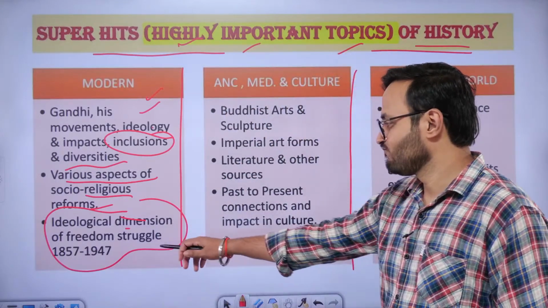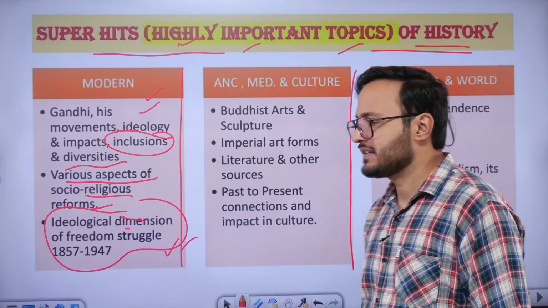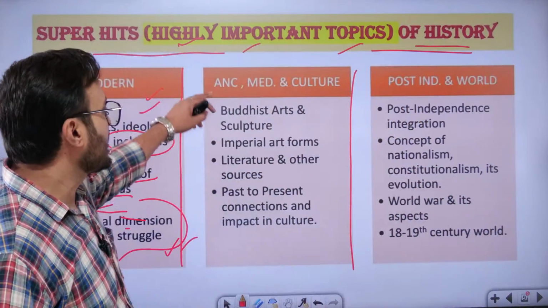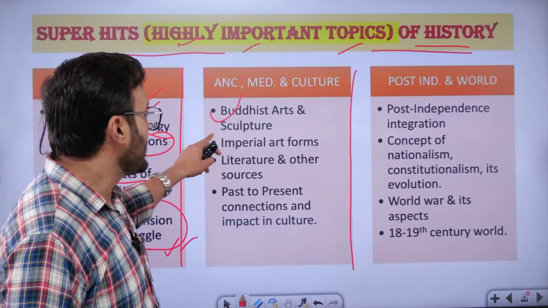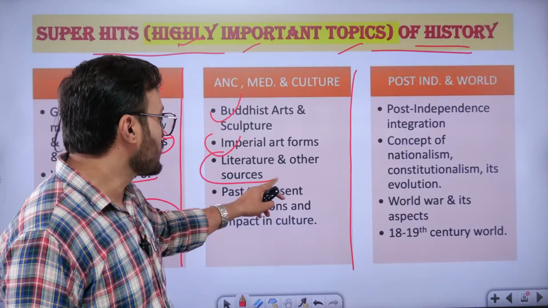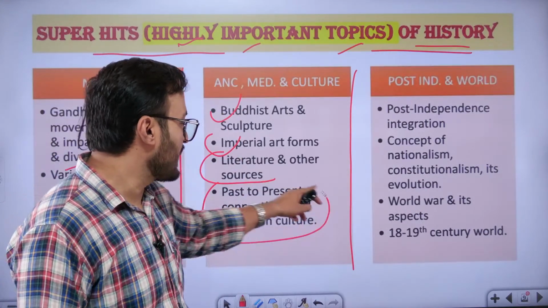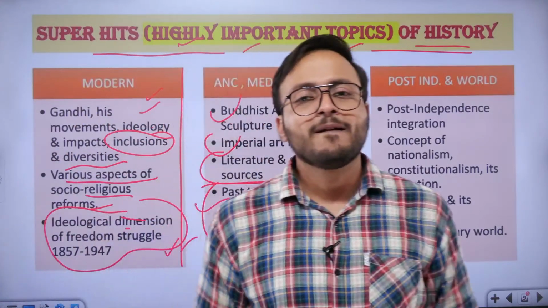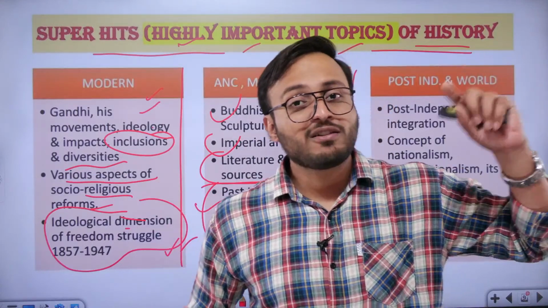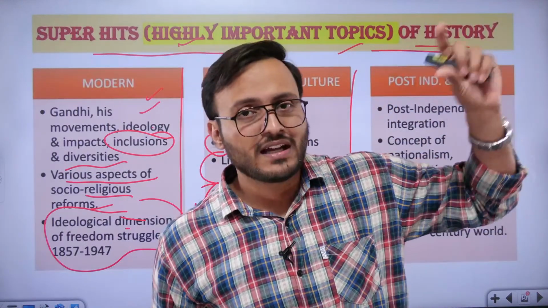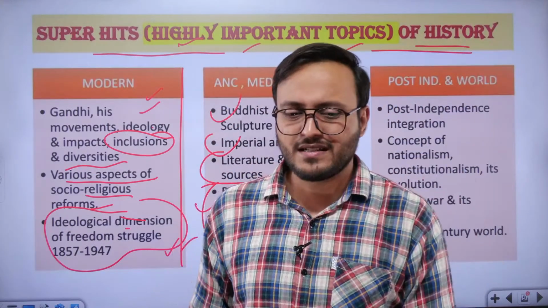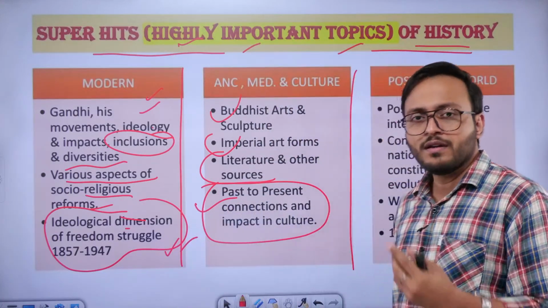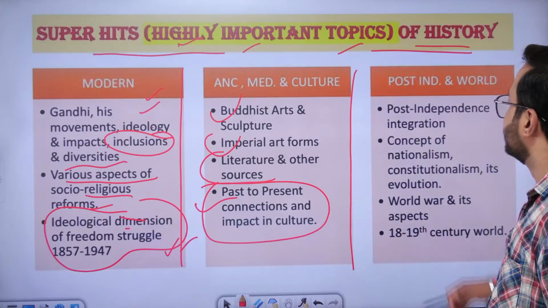However, we just have to understand the ideological dimensions of the freedom struggle. Similarly, in art and culture, as I told you, Buddhist, then imperial, then literature and other sources, and the past-to-present connection is very, very important. For example, the same questions, as I told you, asked about the impact of the Mesolithic art form, or the connection between the Mesolithic art form and the present art form. That type of questions are coming more and more in recent years.